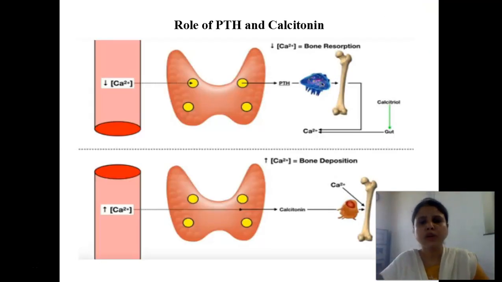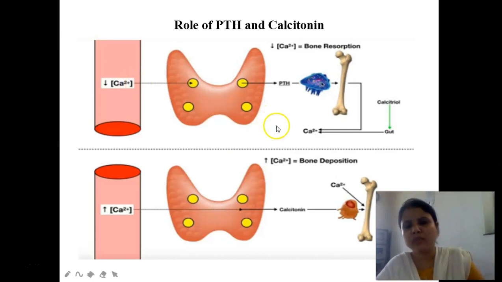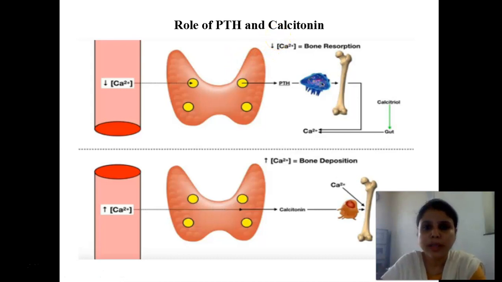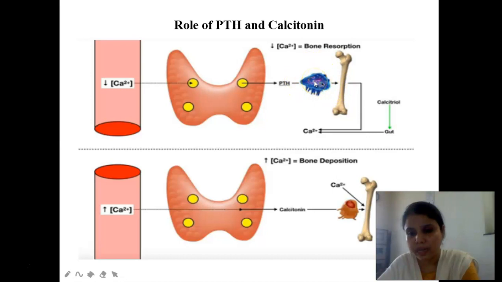Okay. Now it is very clear from this diagram the role of PTH, that is the parathormone, and the calcitonin. This upper diagram represents the activity of parathormone. This pink colored part is your blood vessel. Whenever the calcium level is low, or whenever there is a reduction in the calcium level in the blood, there is secretion of parathormone. This parathormone activates the osteoclast cell, which we will study in detail.